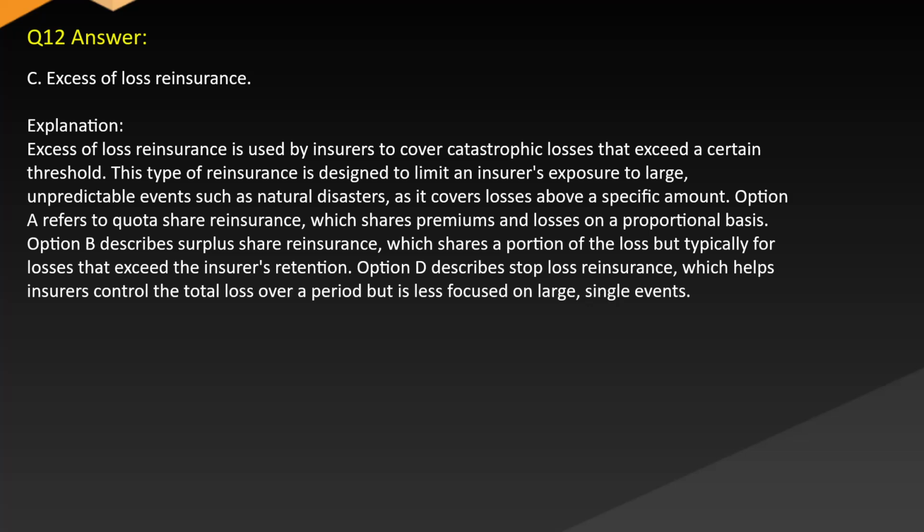Option A refers to quota share reinsurance, which shares premiums and losses on a proportional basis. Option B describes surplus share reinsurance, which shares a portion of the loss, but typically for losses that exceed the insurer's retention. Option D describes stop-loss reinsurance, which helps insurers control the total loss over a period but is less focused on large single events.